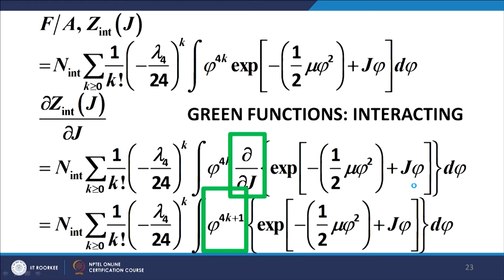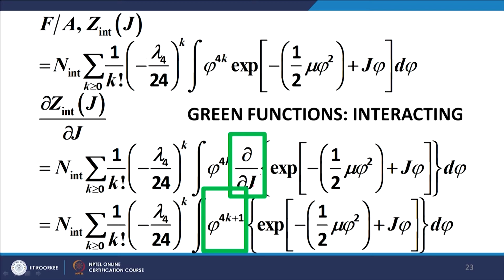Now, we are going to simplify the integral. Let us say we want to work out the first order Green function, the 1 point Green function. We take the first derivative of the generating functional with respect to the source term, that is J. When we take the derivative with respect to J, this J attaches itself to the exponential term, because there is no other J here in fact.